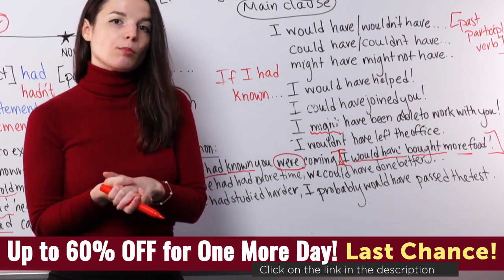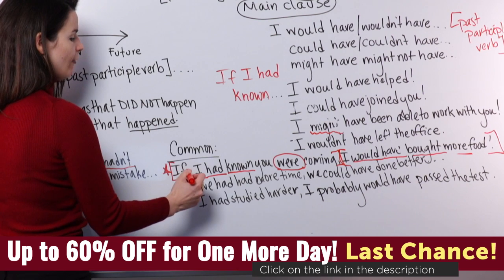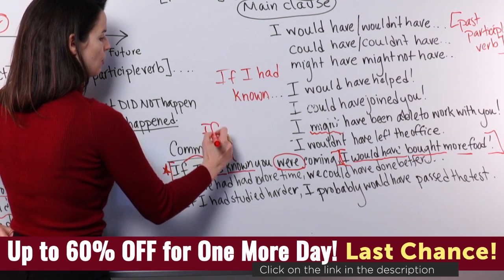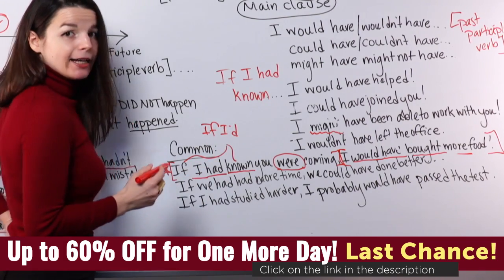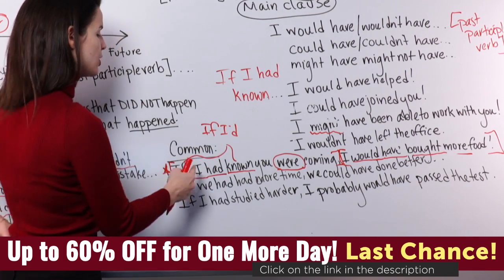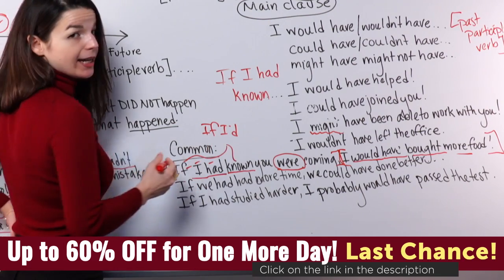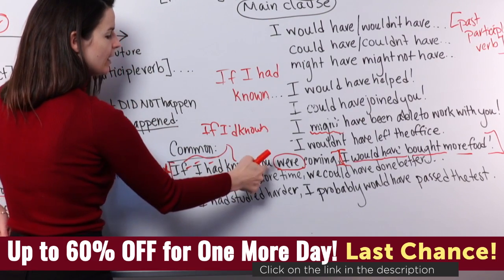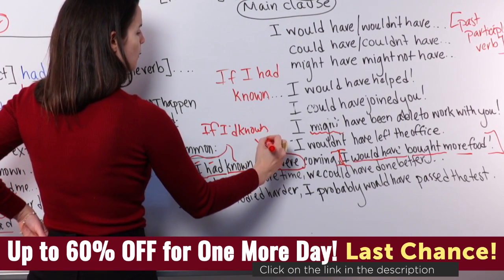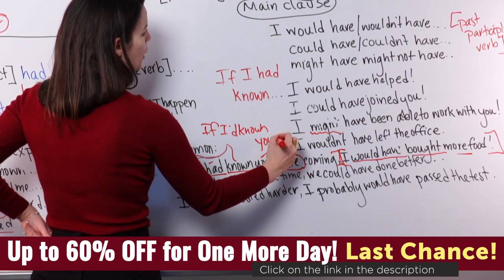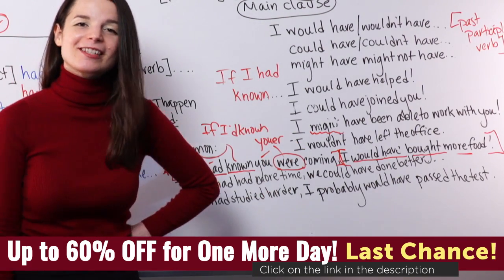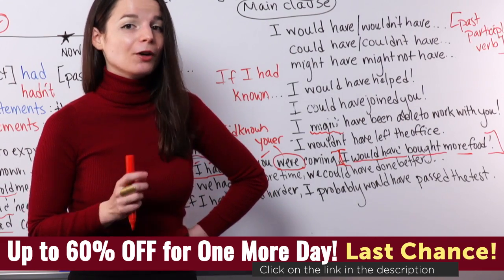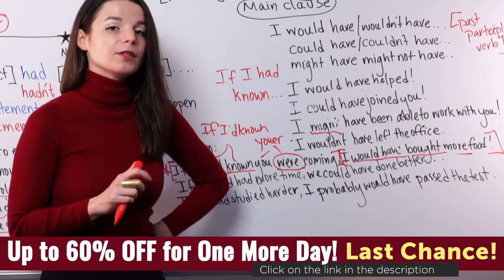So some pronunciation points here. This part, if I had known, we reduce this actually in speech to if I'd, for one. If I had reduces to if I'd. If I'd known. And then this you were sounds kind of like you were. You were is sort of how it sounds. So at native speed, I would say if I'd known you were coming. If I'd known you were coming. That's how it sounds at native speed.